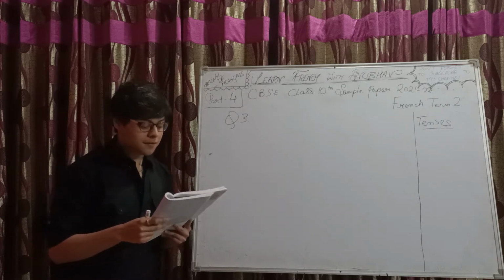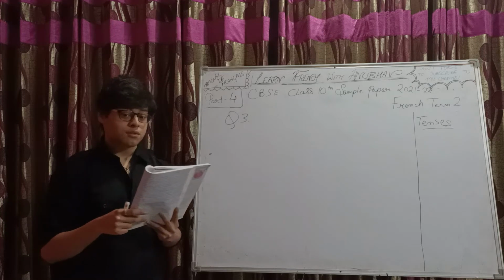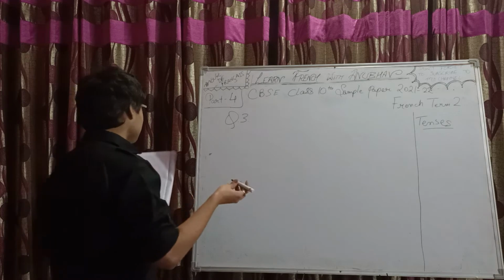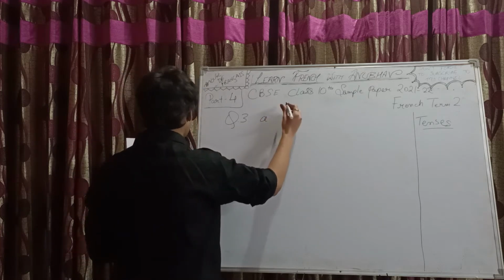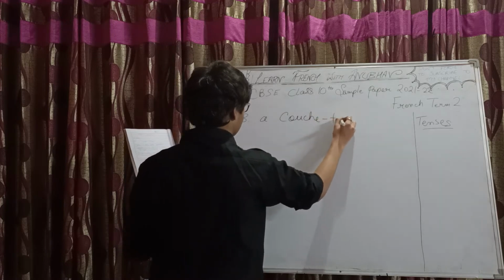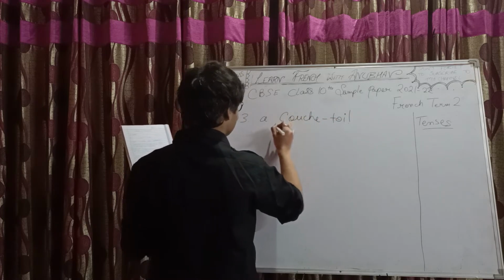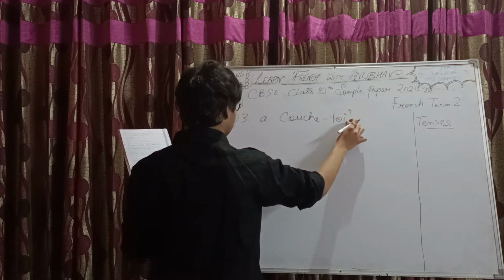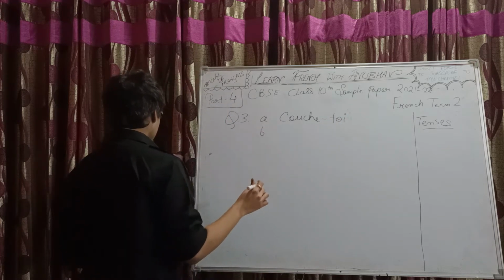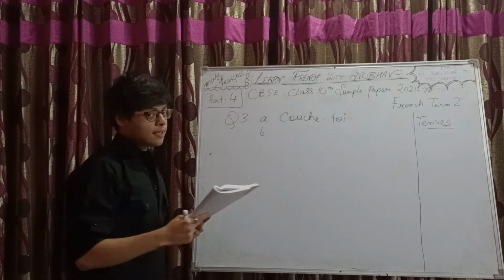So imperative form with the subject tu. So in the first blank, 3a, it would be couche-toi. Imperative of se coucher. Go to bed, please. It is already very late.